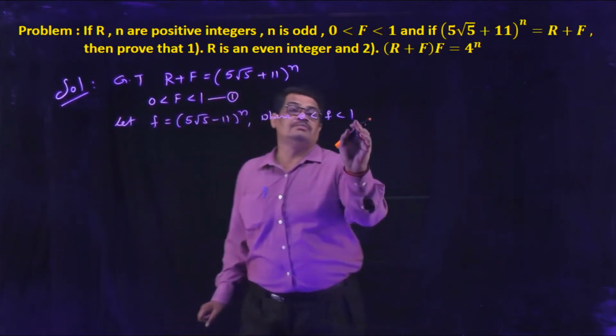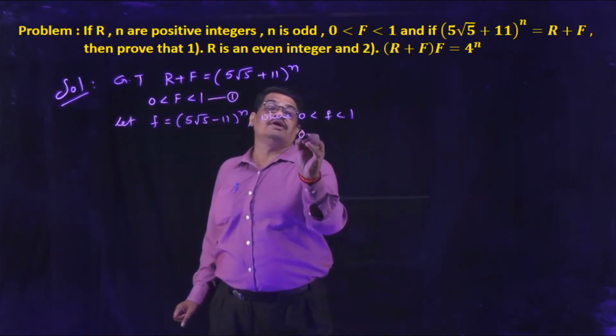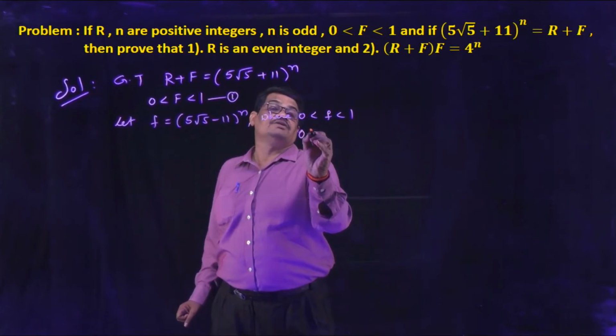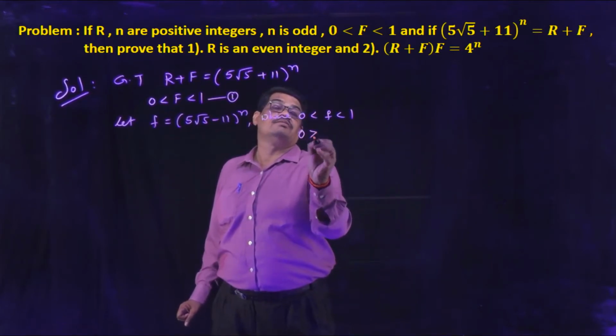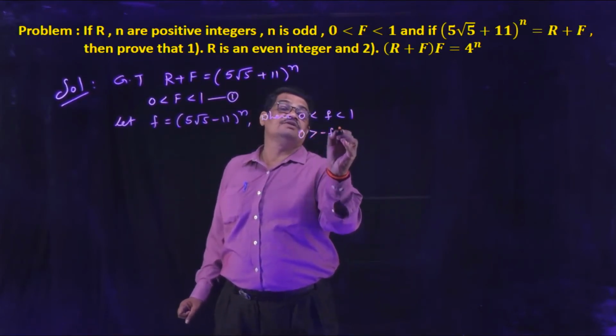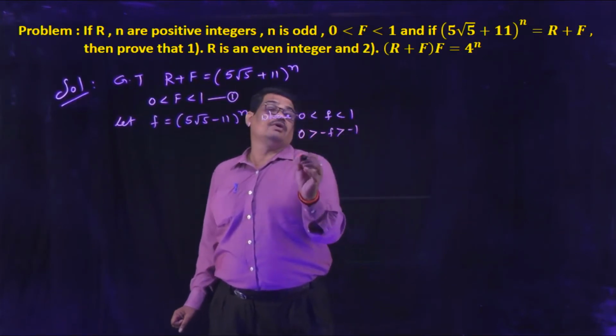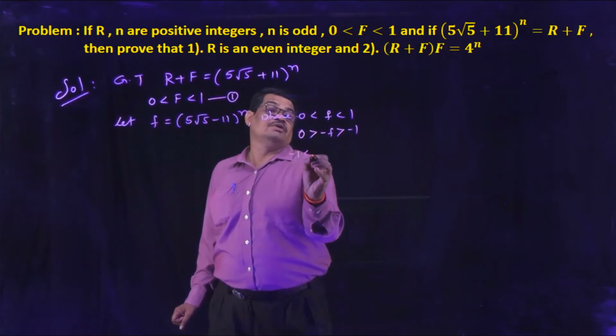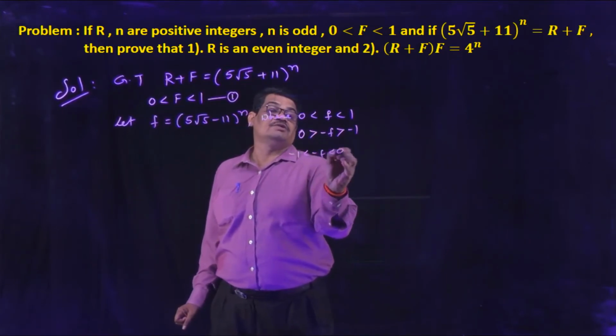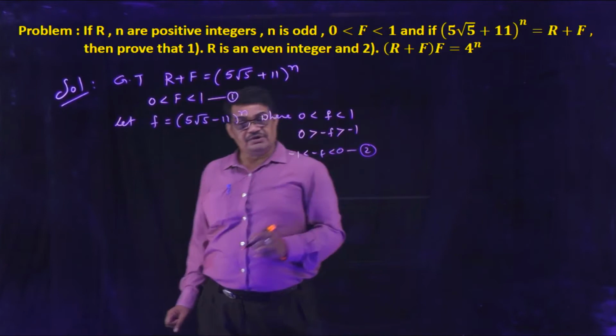Now we are multiplying with minus, then we are getting minus here, less than becomes greater than, here minus f is less than becomes greater than minus 1. So from this that is minus 1 less than minus f less than 0. This is say equation 2.